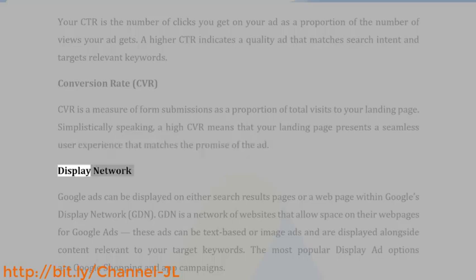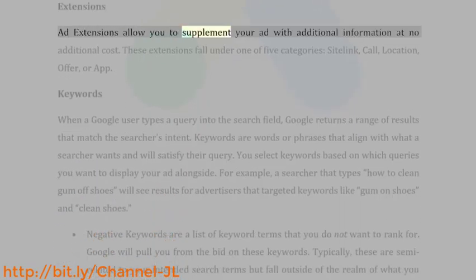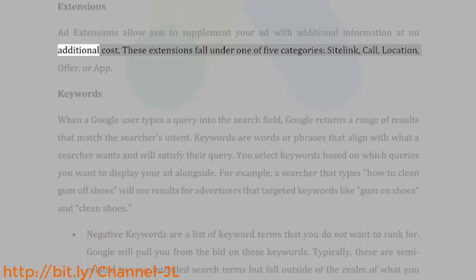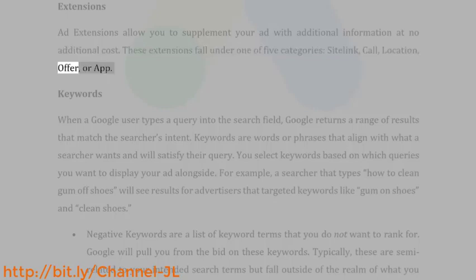Display network. Google Ads can be displayed on either search results pages or a web page within Google's Display Network, GDN. GDN is a network of websites that allow space on their web pages for Google Ads. These ads can be text-based or image ads and are displayed alongside content relevant to your target keywords. The most popular display ad options are Google Shopping and app campaigns. Extensions. Ad extensions allow you to supplement your ad with additional information at no additional cost. These extensions fall under one of 5 categories: site link, call, location, offer, or app.